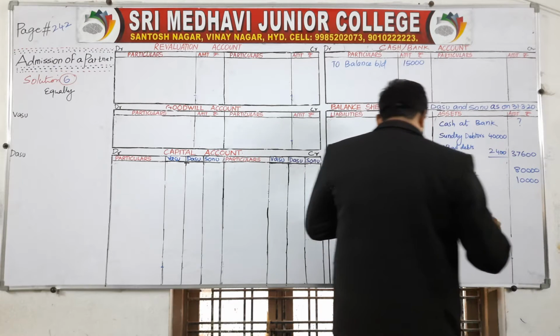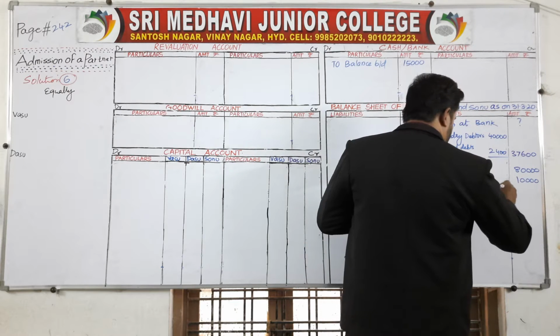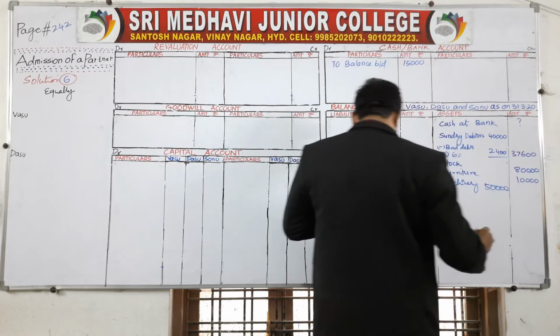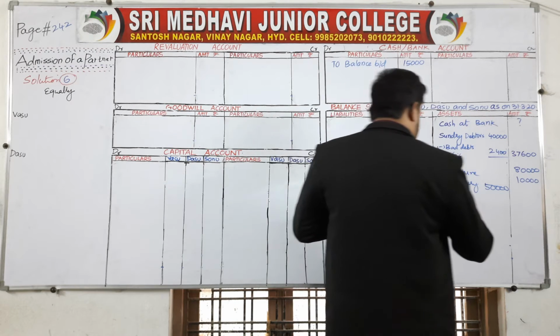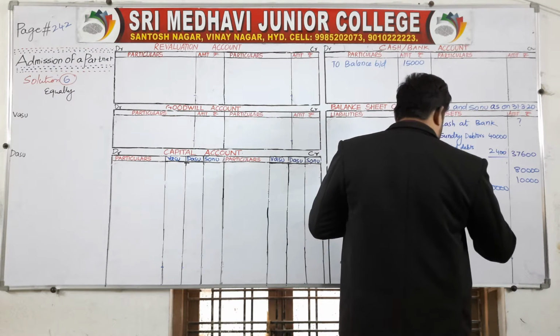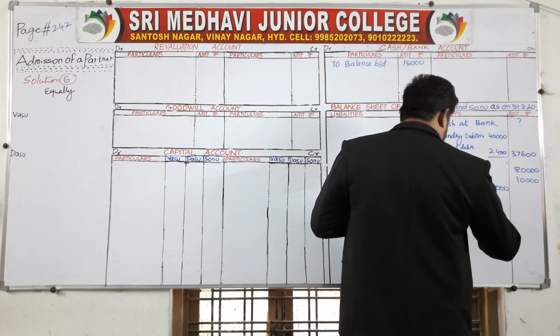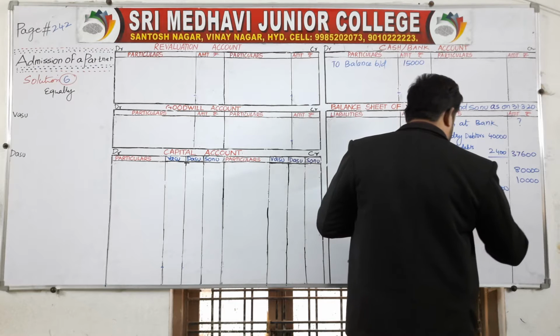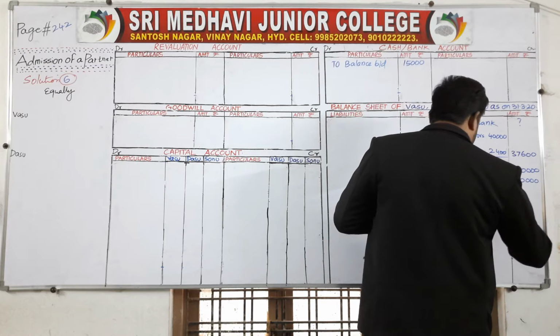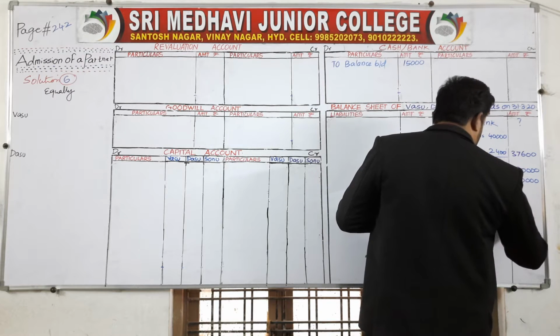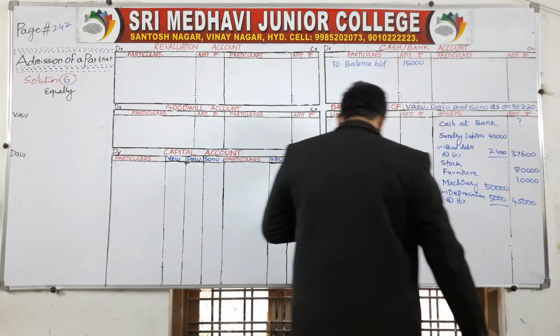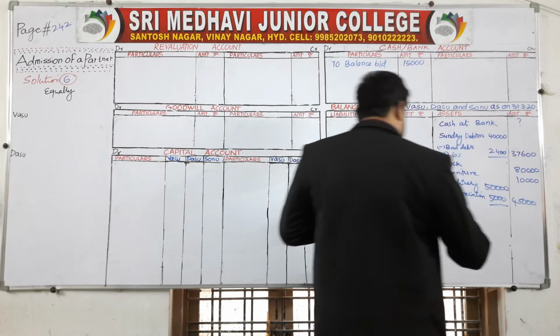How much machinery is given? 50,000. 10% depreciation, minus depreciation at the rate of 10%. 50,000, 10% depreciation is 5,000. Total 45,000.